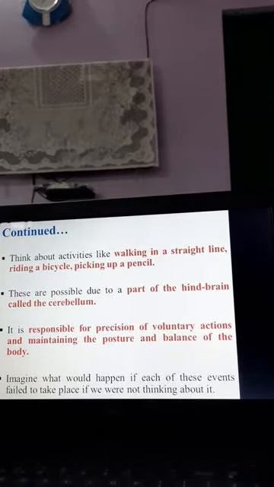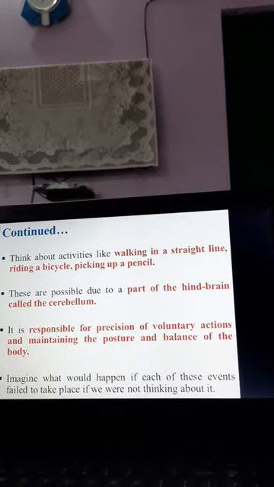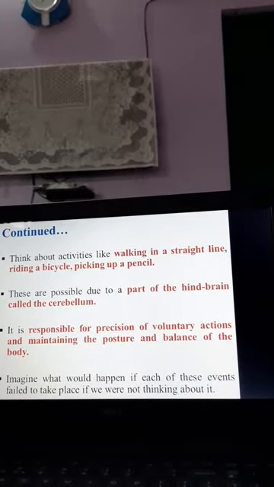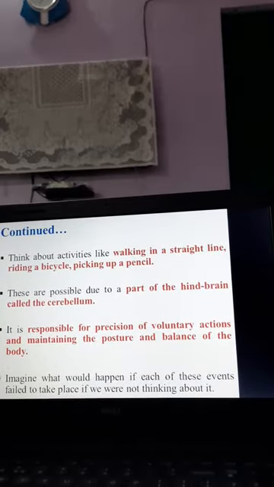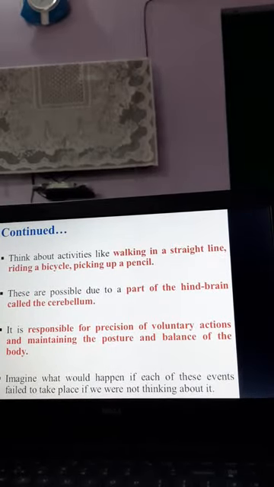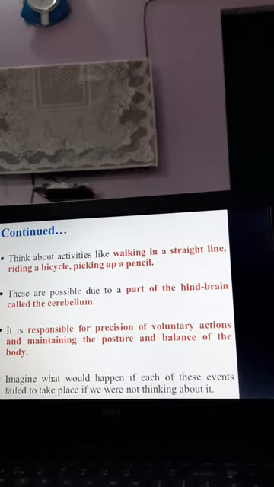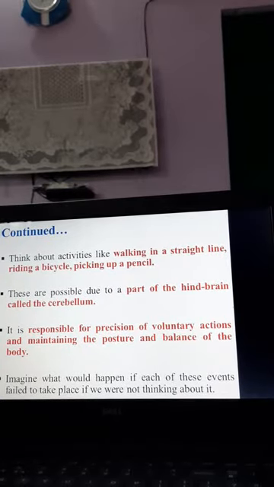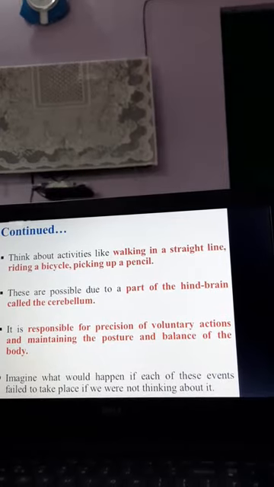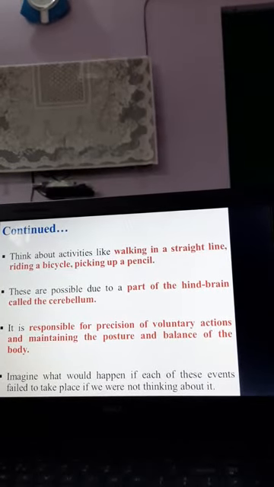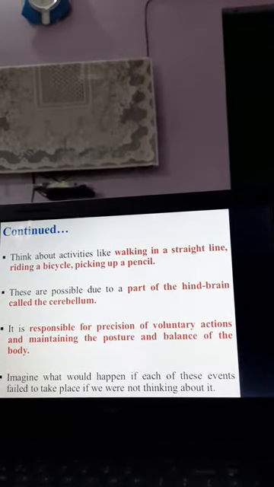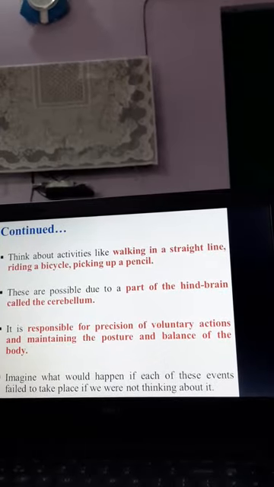Now, walking in a straight line, riding a bicycle means what? Those activities which need long practice and then we tend to do in our day-to-day life. All these activities are performed by a part of the hindbrain which we have seen earlier, called the cerebellum.